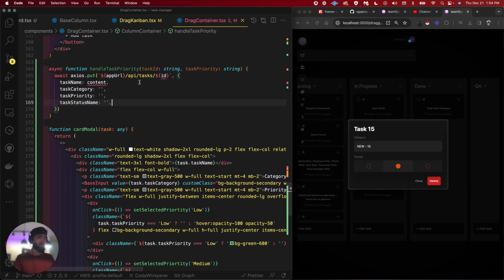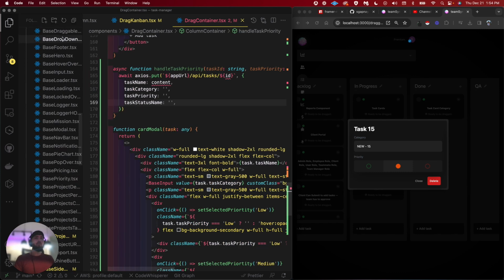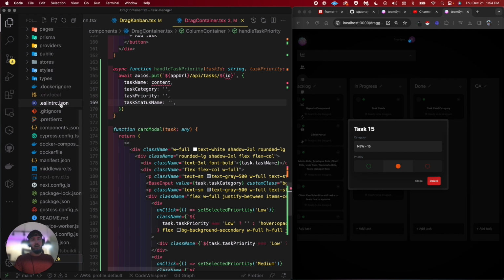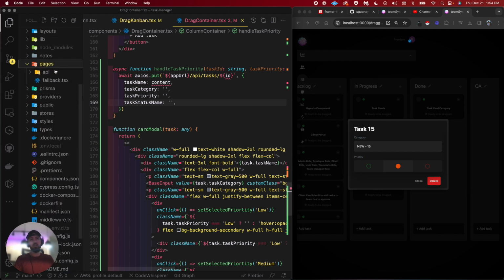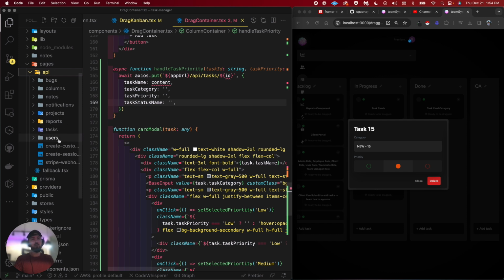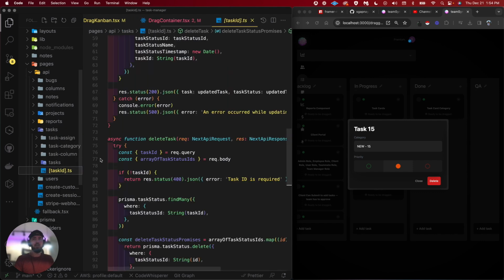But okay, so let's pass the task in, and I think the update request actually is a patch request, so it would only update whatever gets passed in. So if I passed these in as nothing, it would actually not change the data. So let's double check that though. Let's go to API tasks, API/tasks, and then task ID.